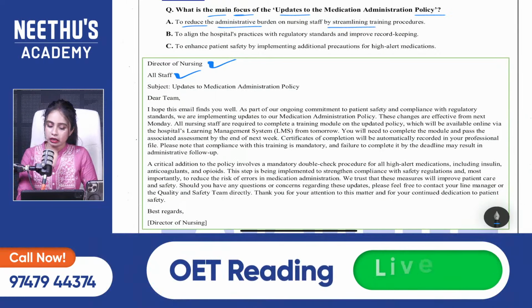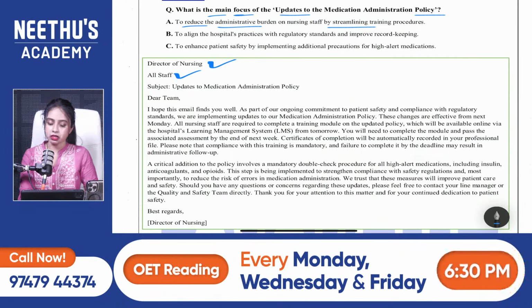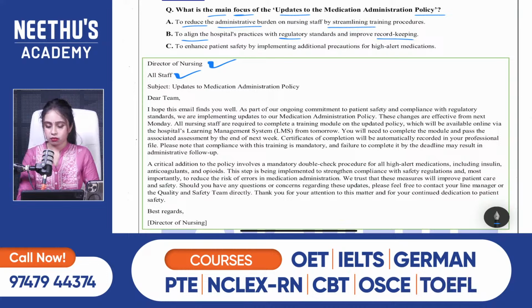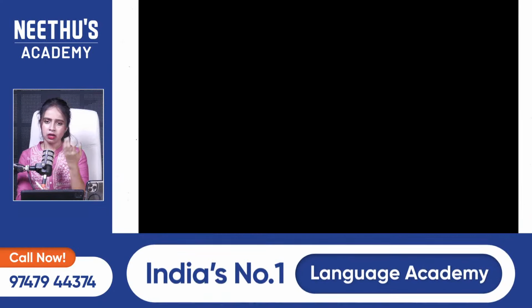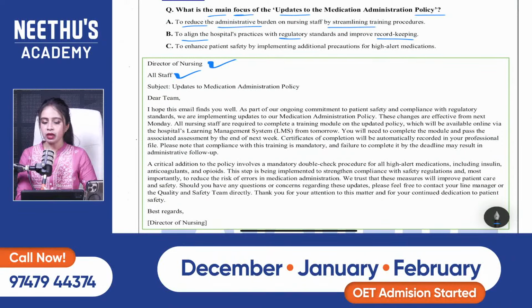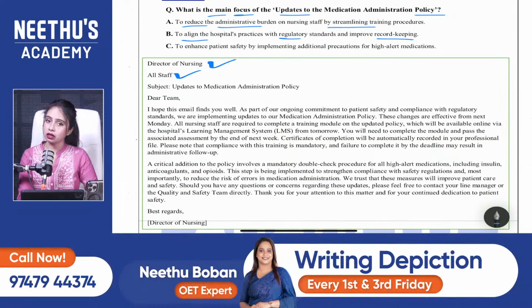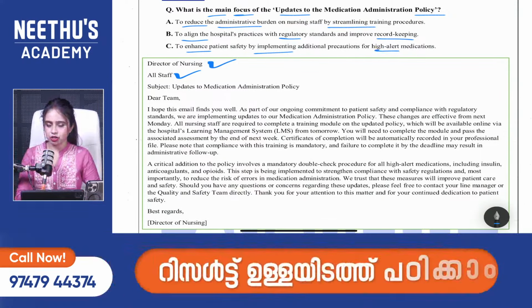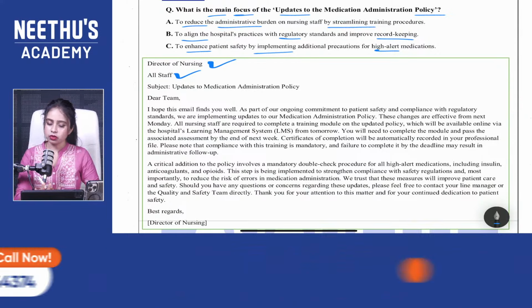Then option B, to align the hospital's practices with the regulatory standards and improve record keeping. So my keywords: align, then regulatory, record keeping. So to make a proper strategy or a structure for record keeping, that is option B. That is why they are mentioning this particular policy. And option C, to enhance patient safety by implementing additional precautions for high alert medications. So my keywords: enhance, then implementing, high alert. That is all about high alert medications. By the way, I'm underlining the keyword high alert. Those are the keywords from the options.